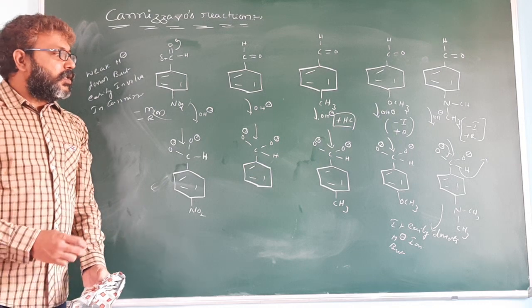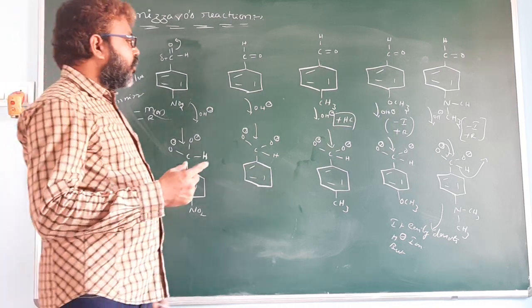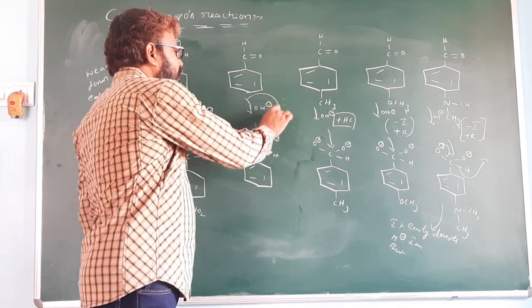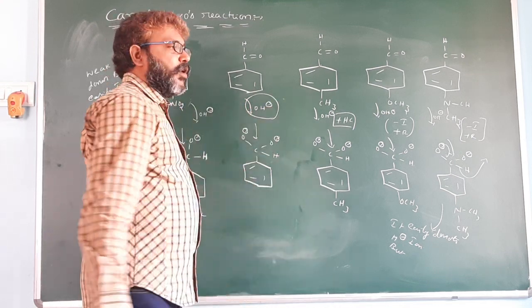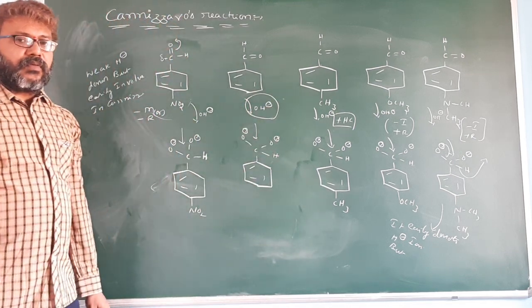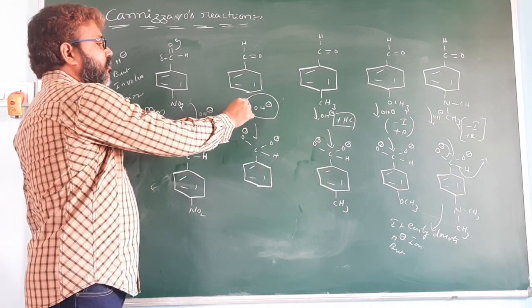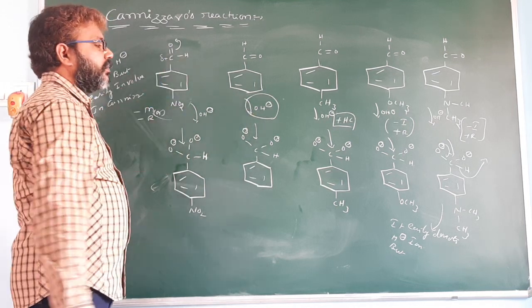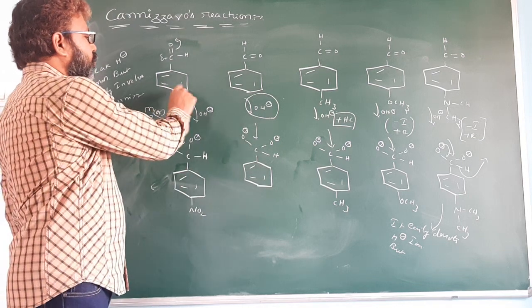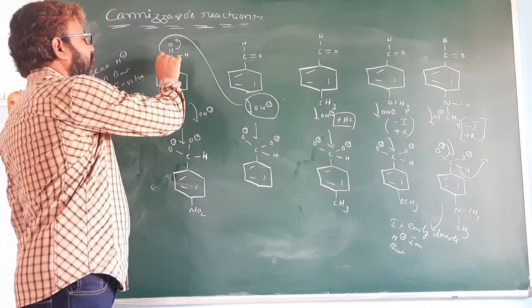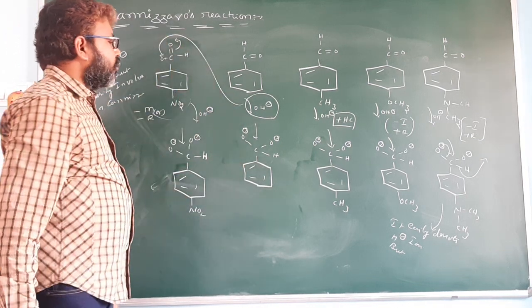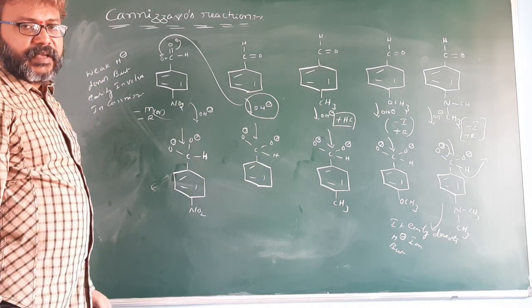So in these two factors, you consider only the attacking of OH minus ion. OH minus attacks which carbonyl group easily? OH minus attacks NO2 substituted carbonyl group easily.